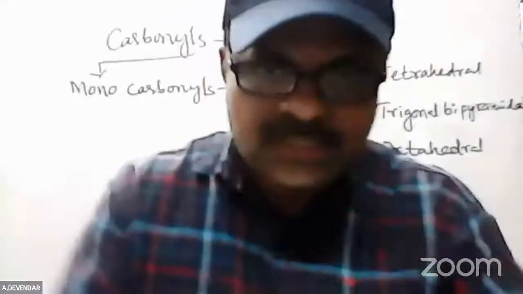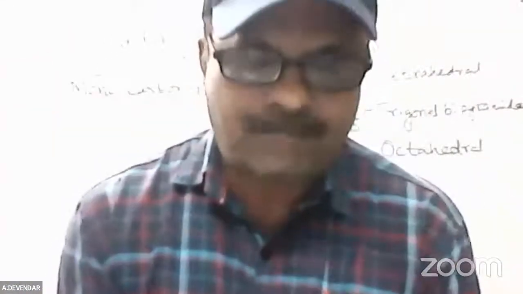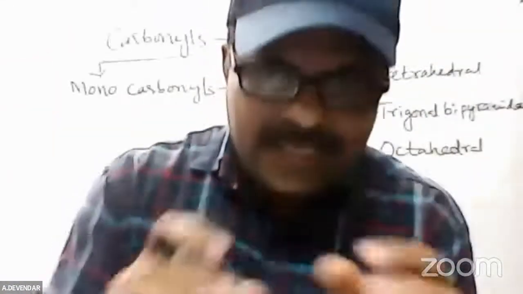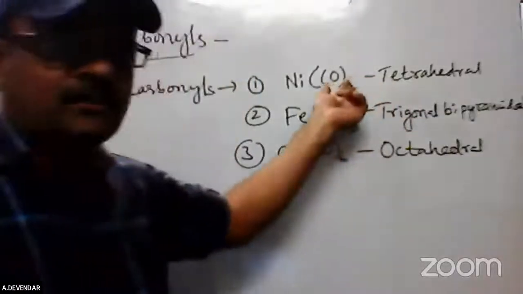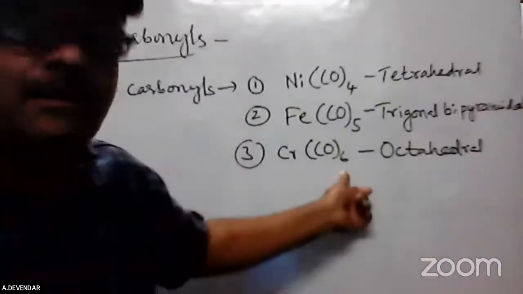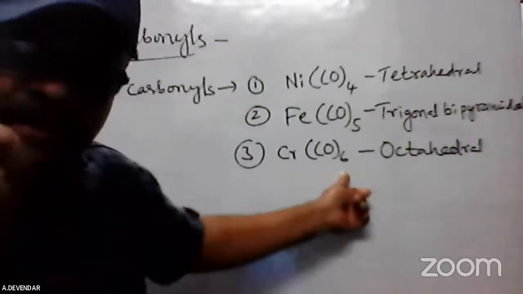The carbonyl compounds are linked to the central atom, so it is surrounded in octahedral nature. Tetrahedral is the one you see with nickel. Okay, sir.